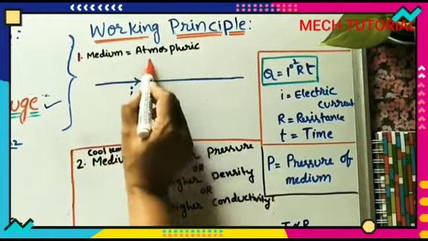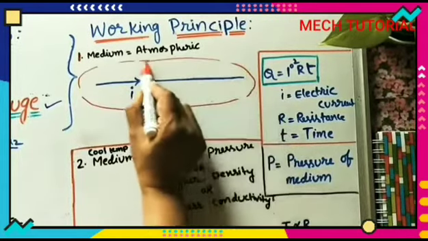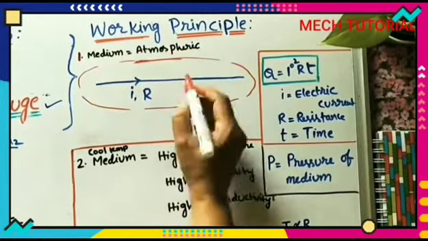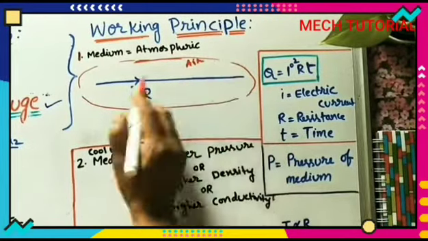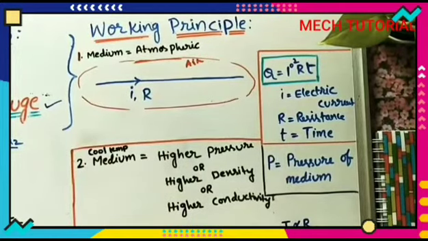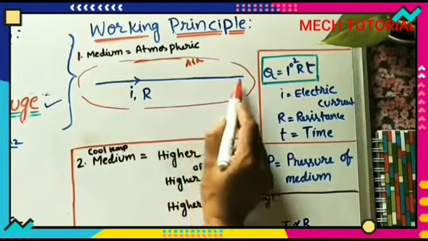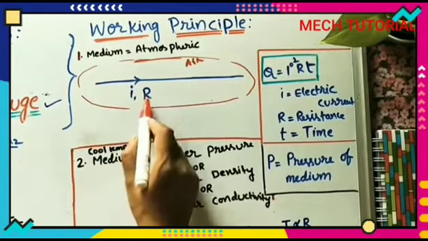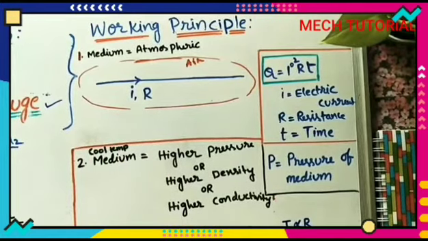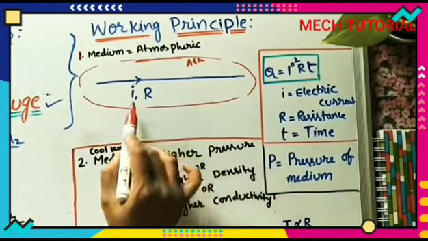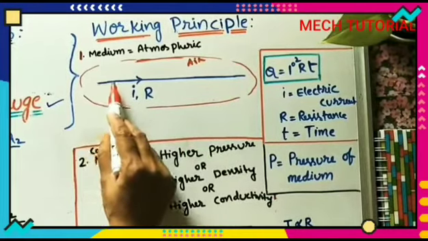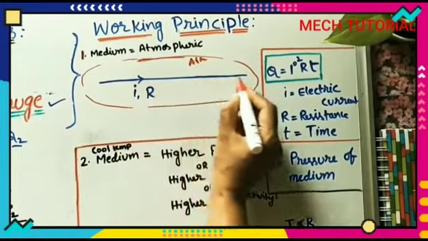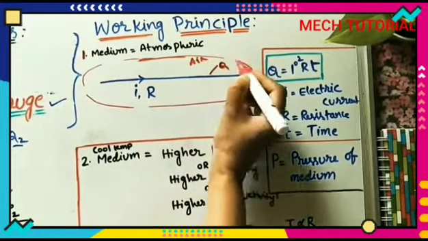I am taking the surrounding medium as atmospheric air. And here I am taking one cable. We can call this the conductor also. Conductor means it passes electricity through it. It has some resistance. If for some time t, current is passing through it, some heat will be generated in this cable, Q.